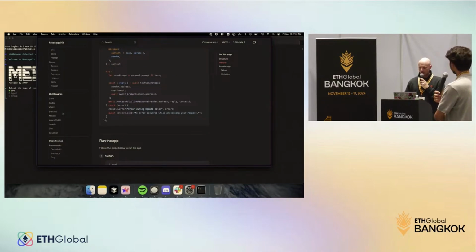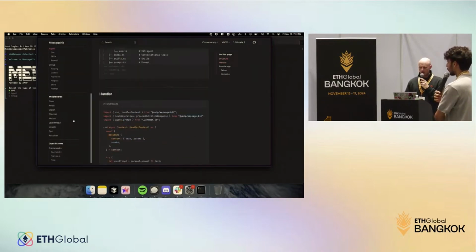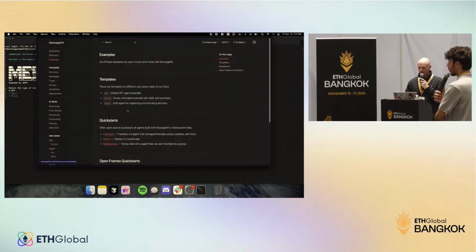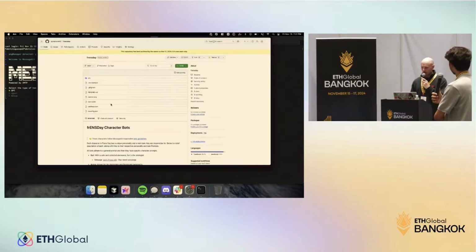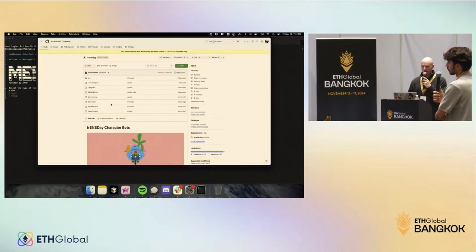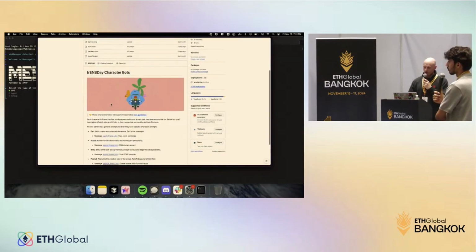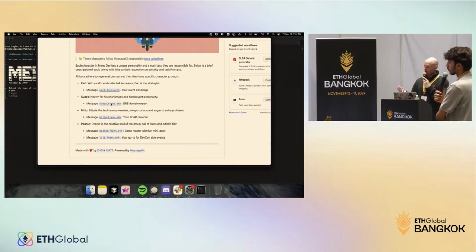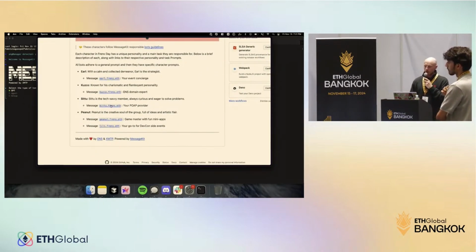These examples don't use that many because they are the basic ones. For example, Friends Day: we were hosting Friends Day a couple of days ago, and we were managing 5 different bots. Each bot would perform a different action. Earl would onboard you to the event and add you to the group chat. Then you had B2, who was delivering popes. Then you had Cusco, which was the ENS agent that we just saw, just copy-pasting the code and calling it Cusco.